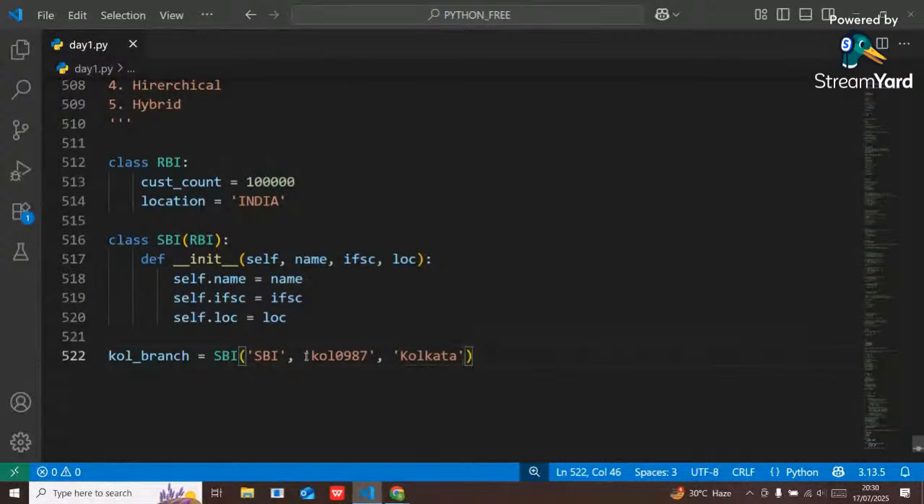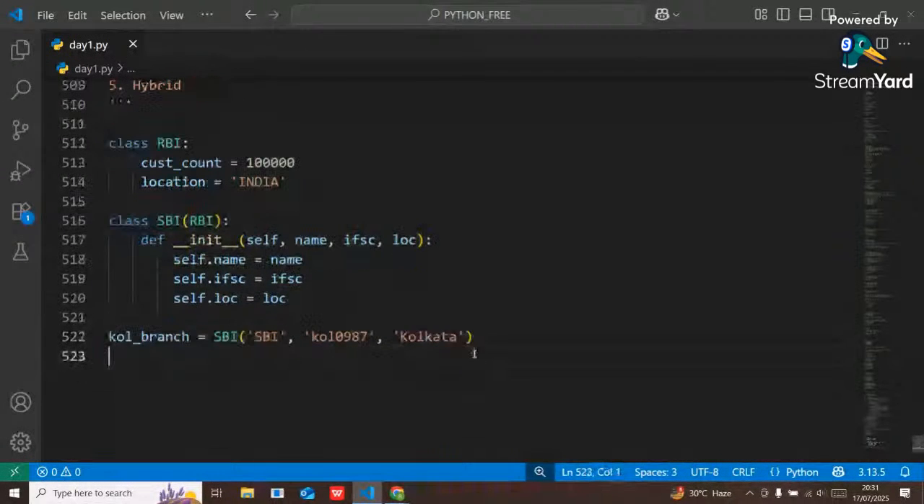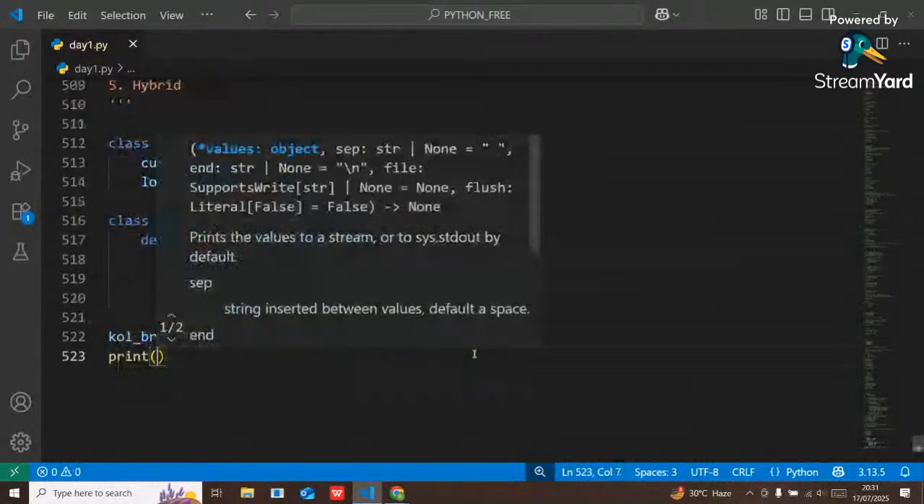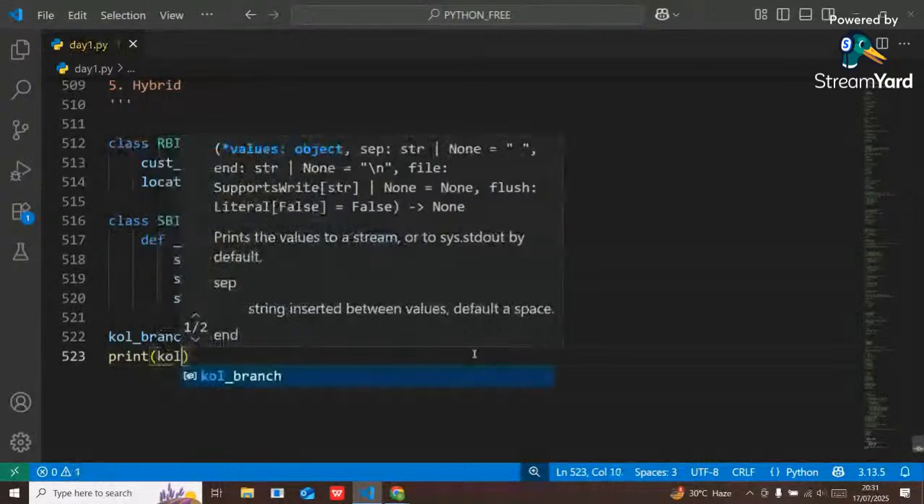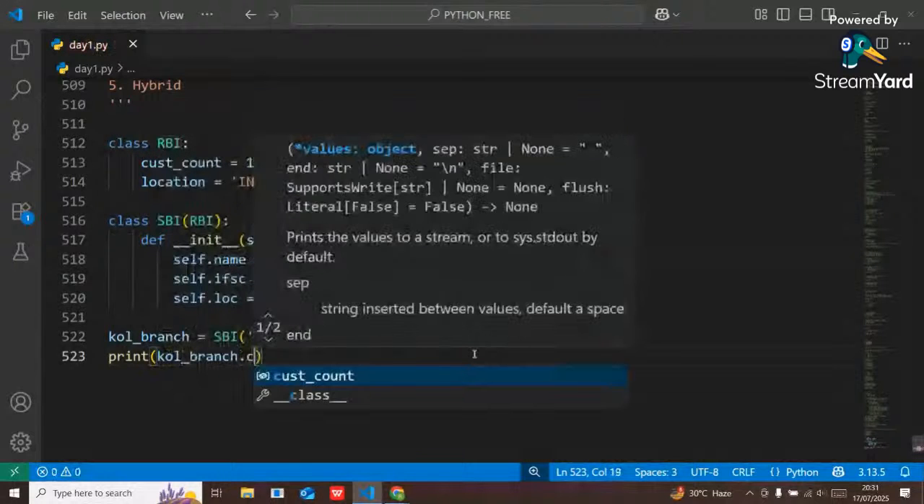See, simply I have defined a parent class RBI, and I have also created a child class called SBI. And SBI inherits all the properties of customer and location. Now from this child class, SBI, I'm going to open a branch called Kolkata branch. And here if I want to print, I print Kolkata branch dot customer count.